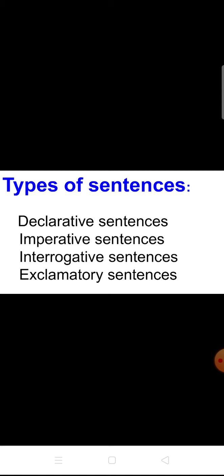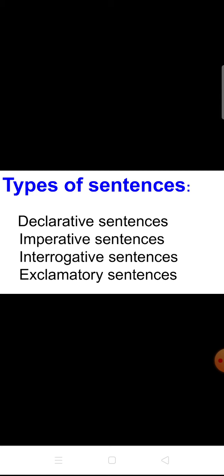A sentence means there should be a complete meaning. Today we are going to learn about the different punctuation used for different sentences.